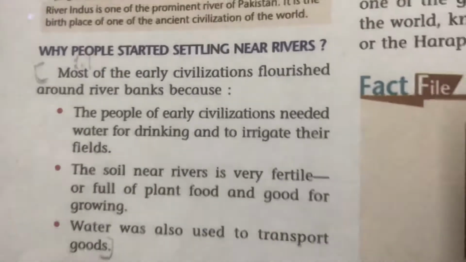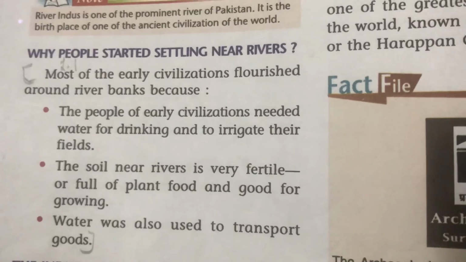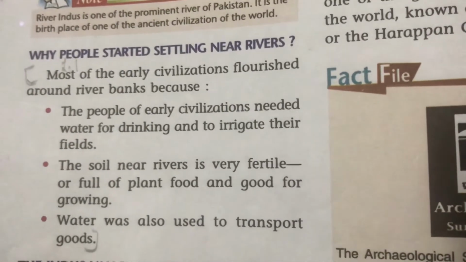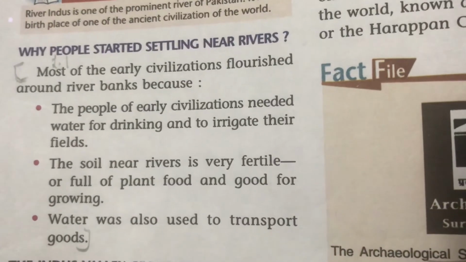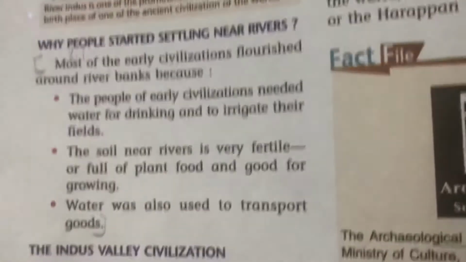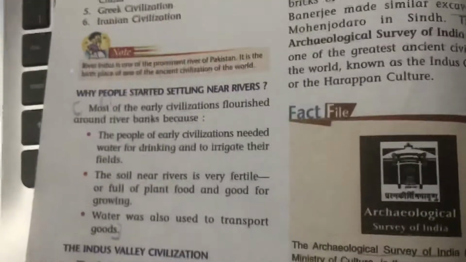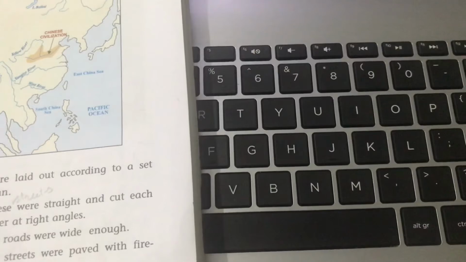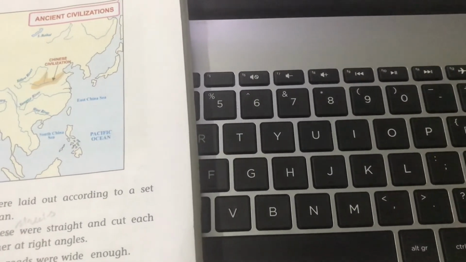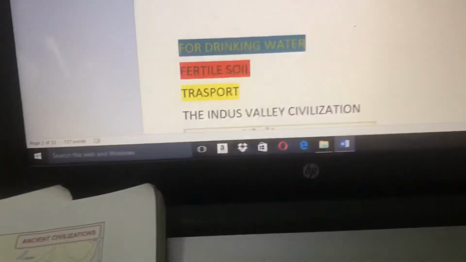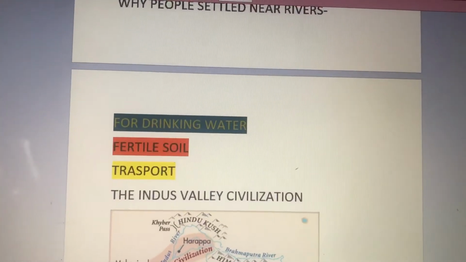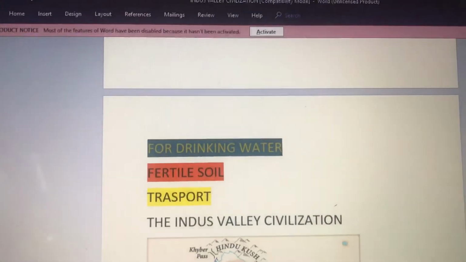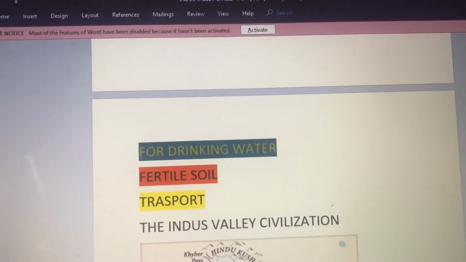Our next point is why people started settling near rivers. Why during ancient times people settled near the rivers. The main reasons behind this were, first, the need of water. The people lived near the rivers for drinking water, because people need water to drink.